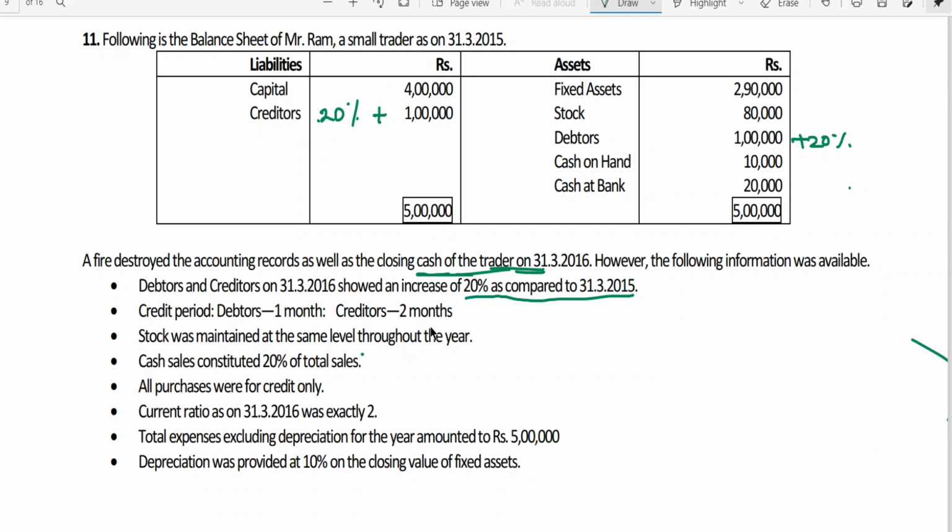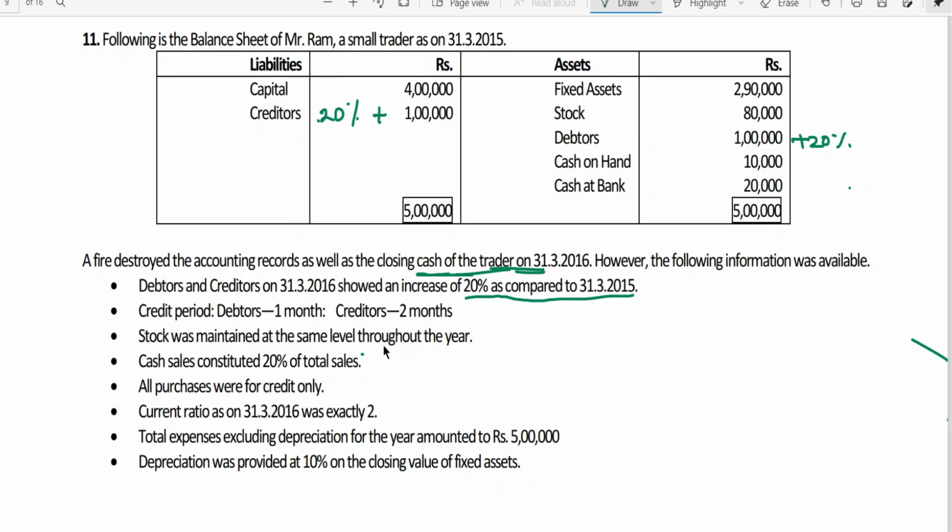So is the case of credit purchases. Here 2 months is outstanding. That means this 1,20,000 is the credit purchase for 2 months. For 12 months, how much? So 1,20,000 is equal to 2 months. For 12 months, it is 1,20,000 times 12 by 2. You'll be getting around 7,20,000. That we will see working out later on.